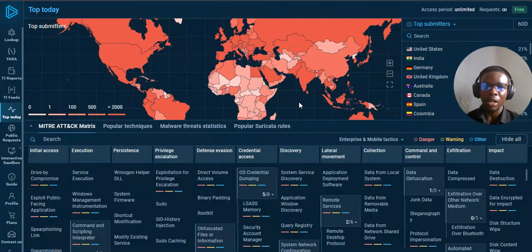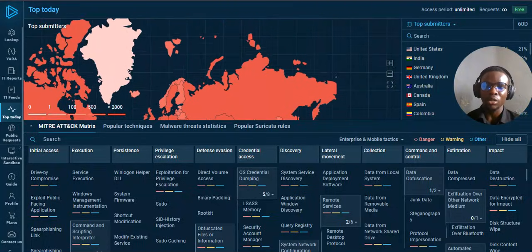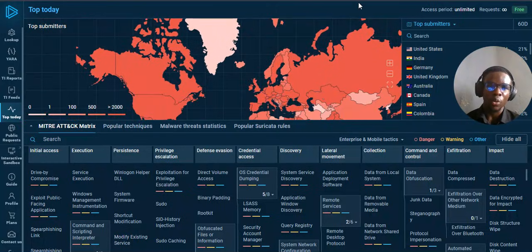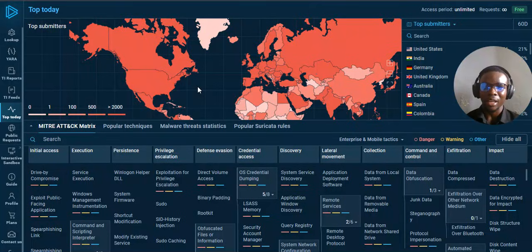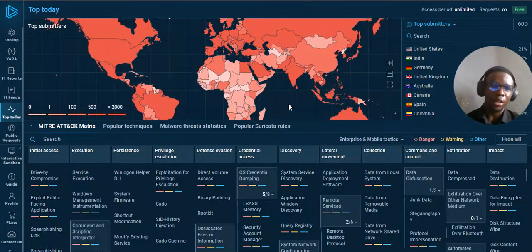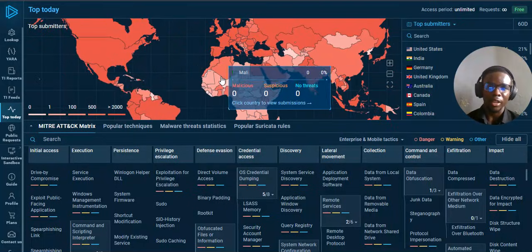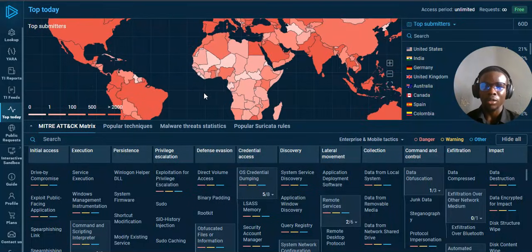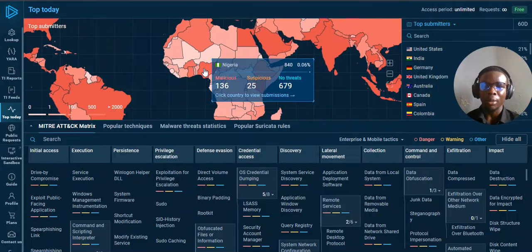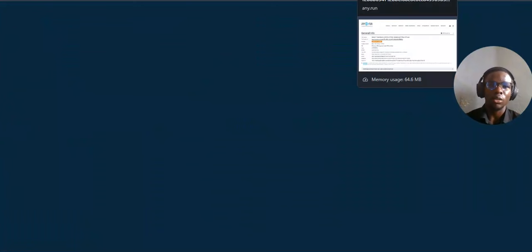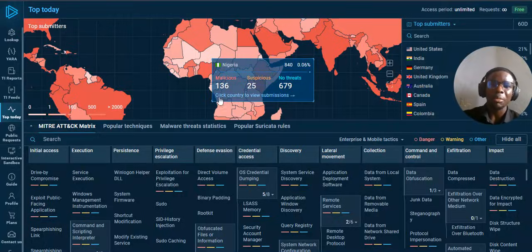Now on this you can check anywhere in the world where attacks have been made, or attacks have been submitted. So I'll be checking for my country, Nigeria. Yes, I'm from Nigeria. Now this is the African map. And for my country here, we have 136 malicious activity, 25 suspicious, and no threat 679. Let's click on it. I clicked on it to see submissions. Those are the submissions that have been made from this very country.